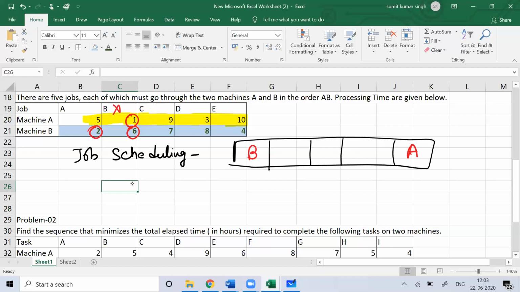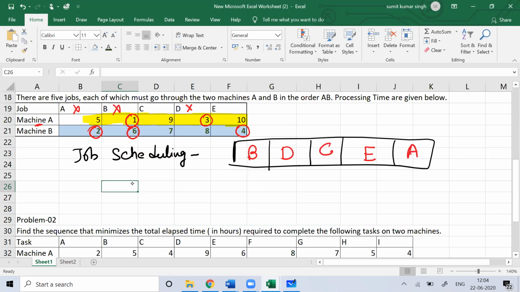So you are done with jobs A and B. Similarly, you can see the next smallest value is 3, and 3 is for machine A. So then you'll do job D. Now the next smallest value is 4, but that 4 is of machine B. So for machine A, whichever is the smaller value, you start the work with that, and for machine B, whichever is the smaller value, you end the work with that. Now only C is left.